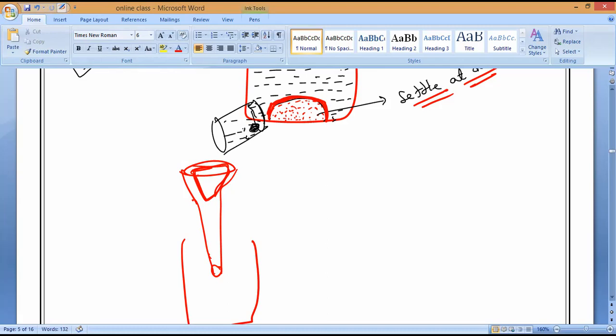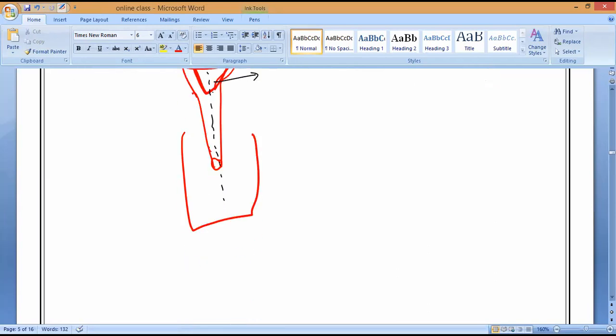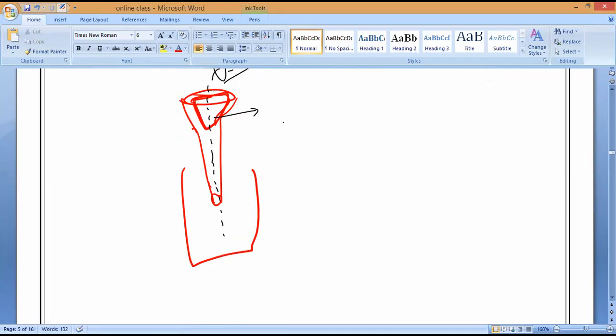What will pass through and what will be stuck? Sir, the chalk will be stuck on the filter paper. Chalk will be stuck here. We have a special name for that. It is called residue. The pure solution will go down. Is it okay, everyone?